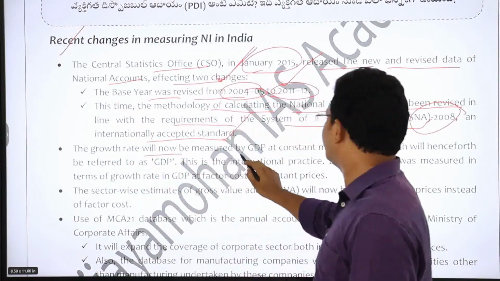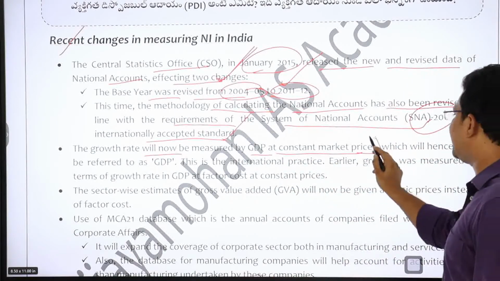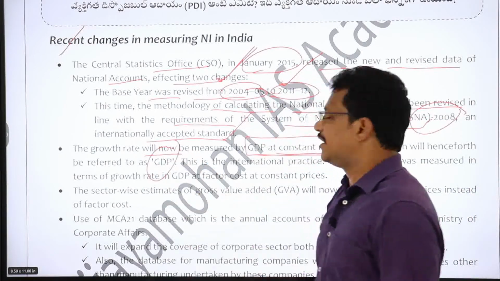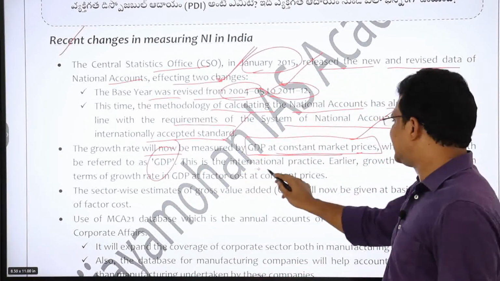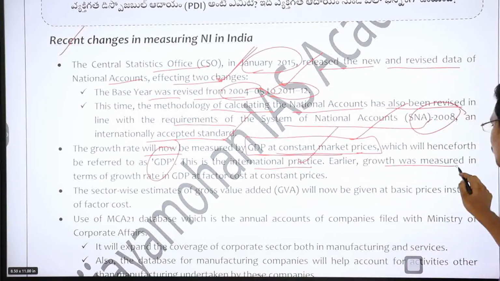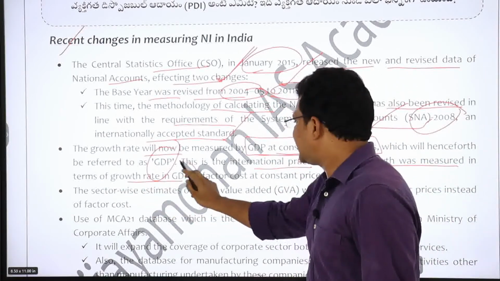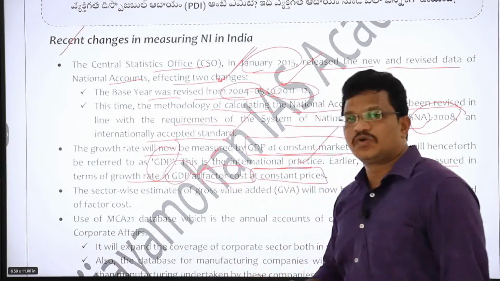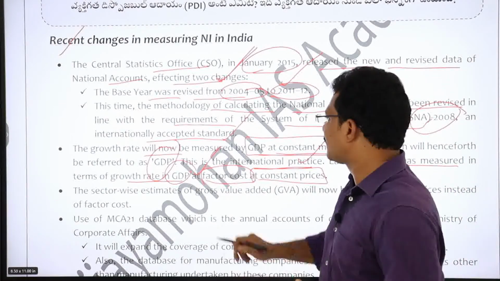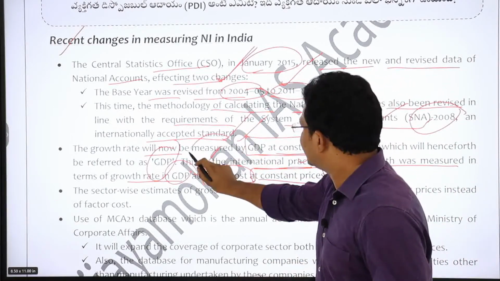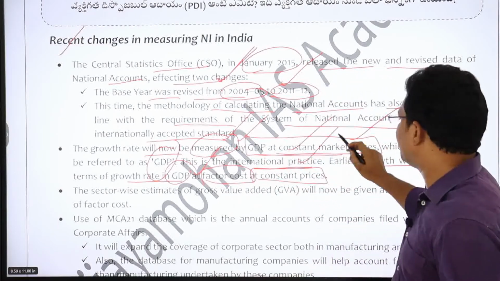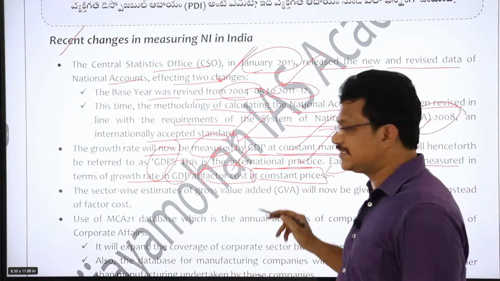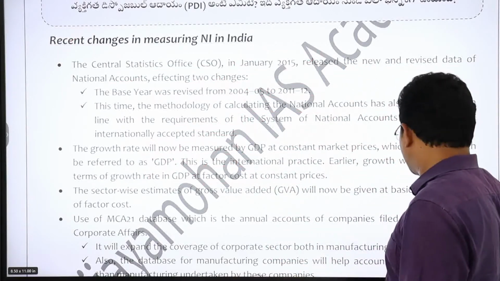The growth rate will now be measured by GDP at constant market prices, which will henceforth be referred to as GDP. This is the international practice, and earlier the growth was measured in terms of growth rate in GDP at factor cost at constant prices. So to reflect the real picture, they have changed the GDP measurement: from now onwards the GDP will be measured at constant market prices instead of GDP at factor cost at constant prices. This is one of the significant changes, right?